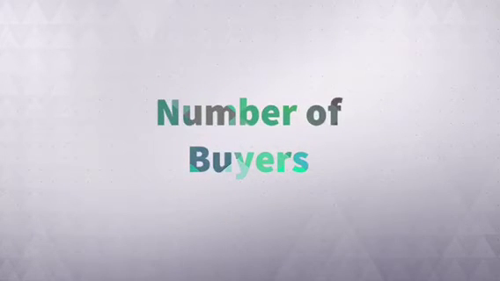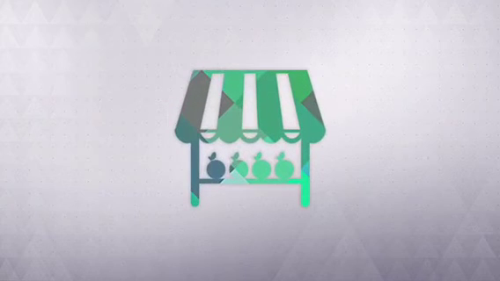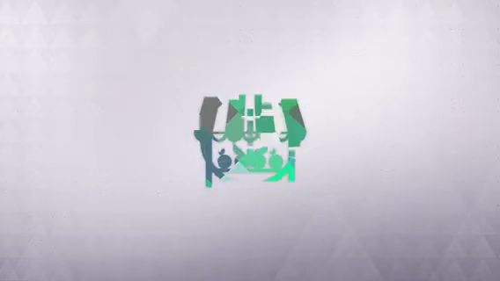The second determinant that changes demand is the number of buyers in the market. Let's say that Shamrock Shakes are originally only available in a small farmer's market. What's going to happen to the demand for Shamrock Shakes? The answer is that demand will go down because there are very few people that visit this farmer's market.